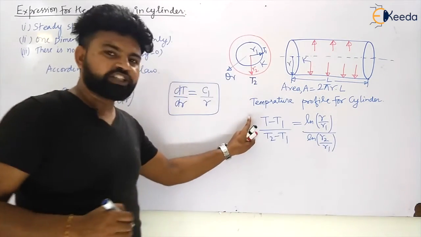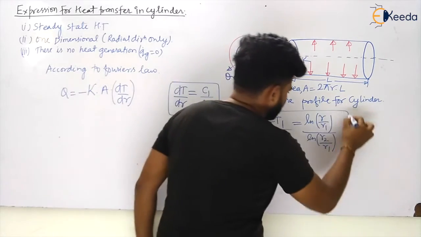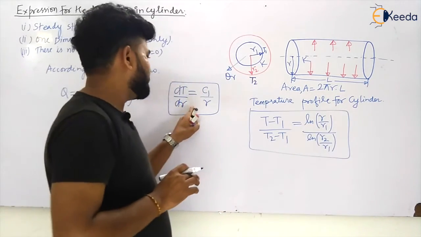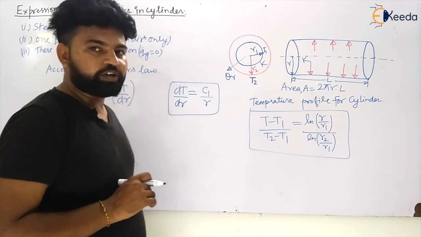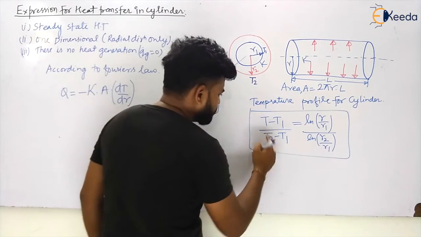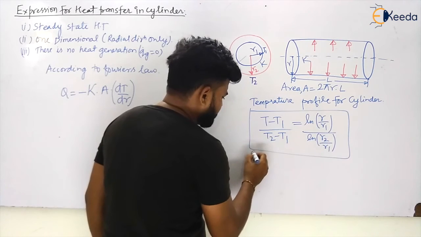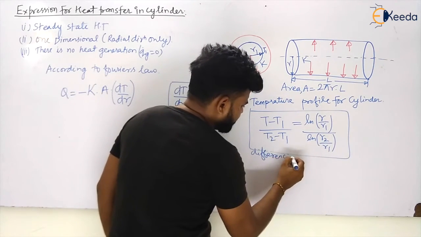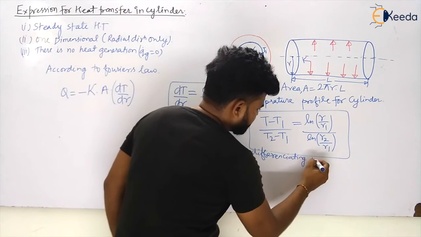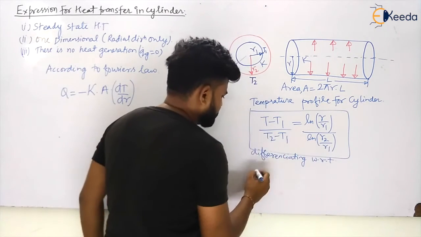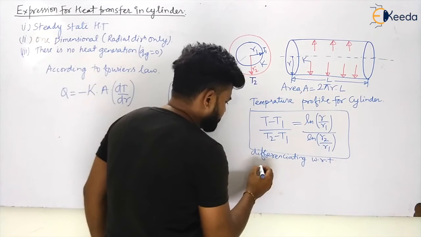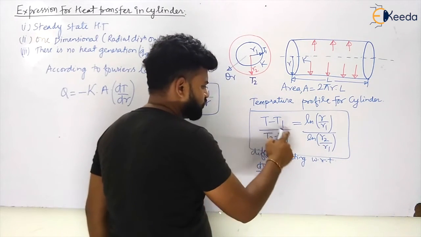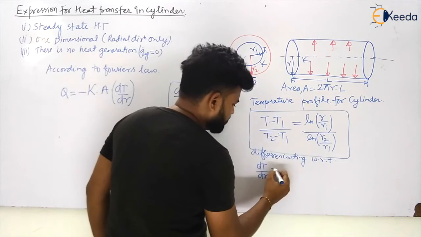If I differentiate this equation with respect to r, I will have the value of dT by dr along with C1.